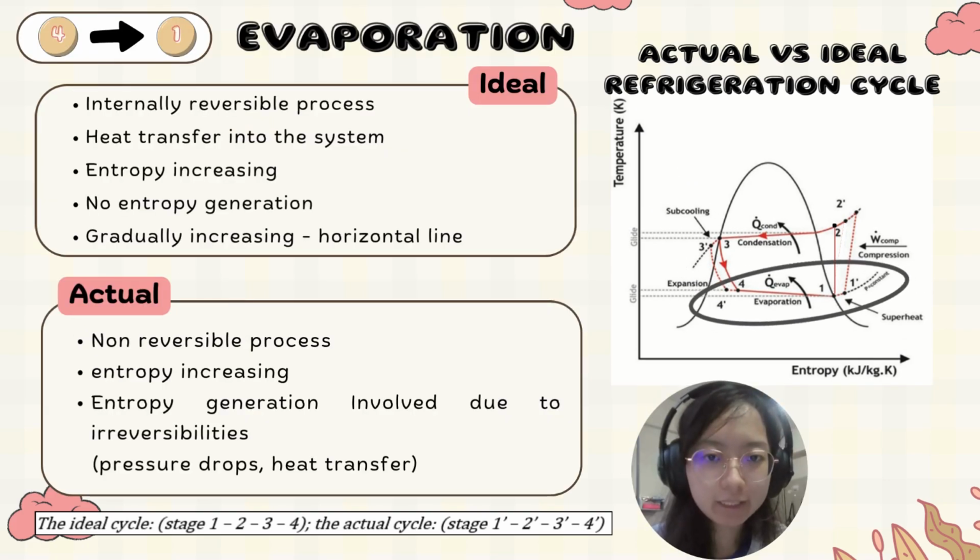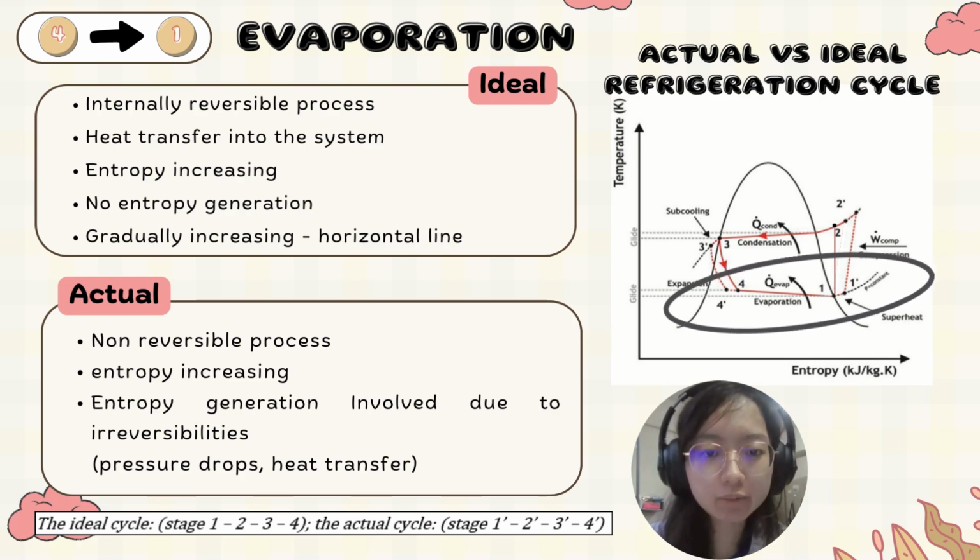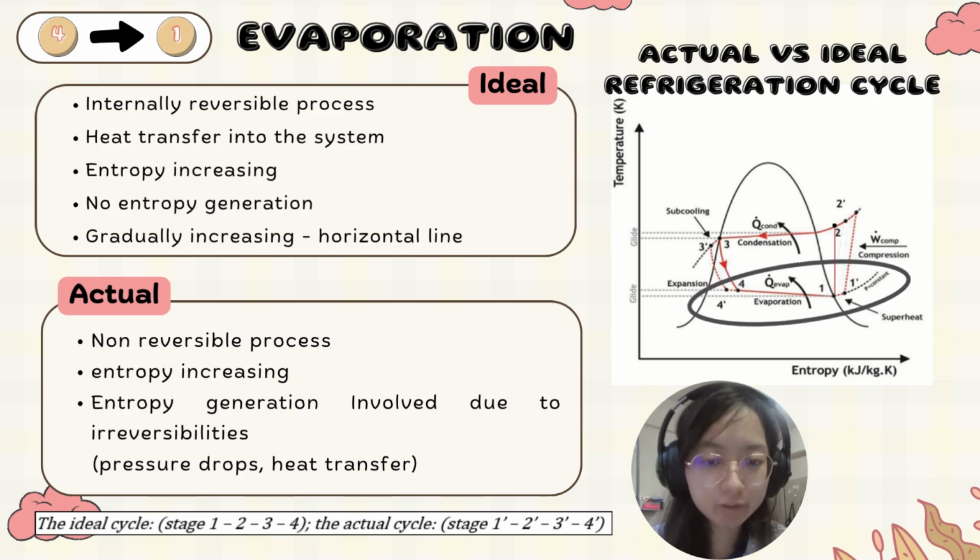The last process is the ideal evaporation process. Entropy increases as the refrigerant absorbs heat at constant pressure and the refrigerant evaporates into saturated vapor. This process is internally reversible, so there is no entropy generation. For actual cycle, due to slight pressure drops and heat transfer inefficiency, entropy generation can occur.